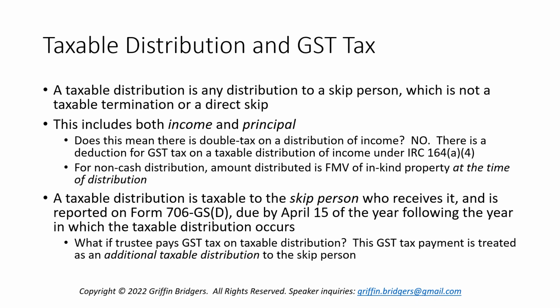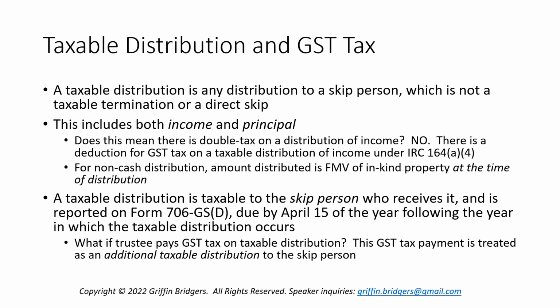For a non-cash distribution, the amount being distributed in this taxable distribution will be the fair market value of the in-kind property at the time of distribution. I'm not going to dive into the income tax nuances, where we look at whether we're carrying over basis or whether we have an election to treat that as a capital gain event. All that aside, all we're looking at in GST tax land is simply the fair market value of the in-kind property being distributed, which will be the amount of the taxable distribution, at least for that portion of the property, which again emphasizes that GST tax is capturing the future growth of property.